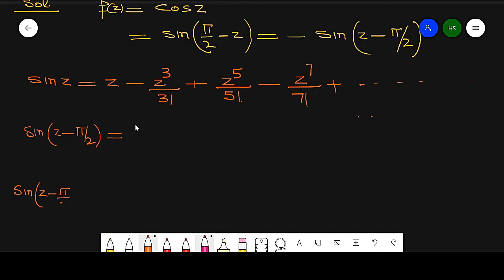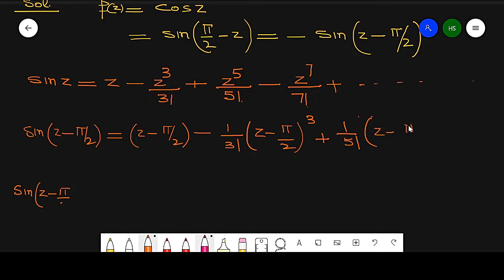Which is equal to z minus pi by 2 minus 1 by 3 factorial z minus pi by 2 raised to power 3 plus 1 by 5 factorial z minus pi by 2 raised to power 5 minus 1 by 7 factorial z minus pi by 2 raised to power 7 plus so on up to infinity. So this is the value of sine of this value.